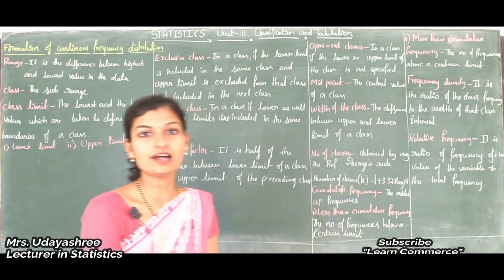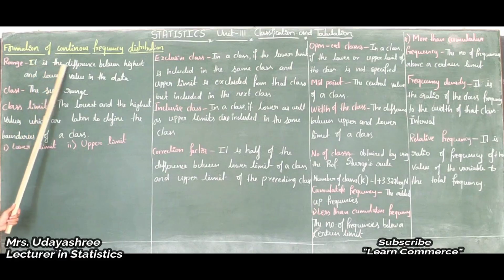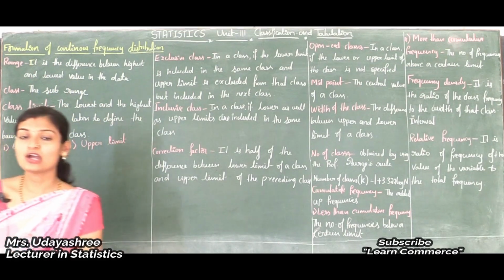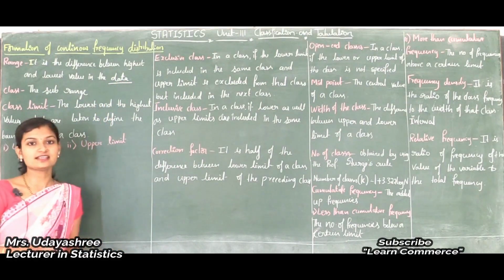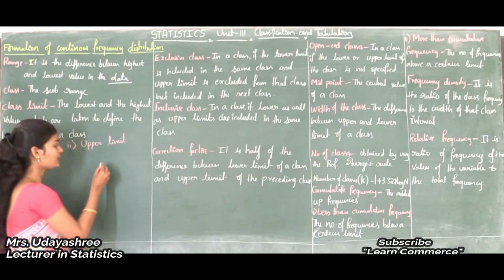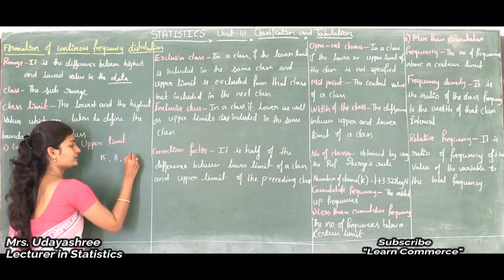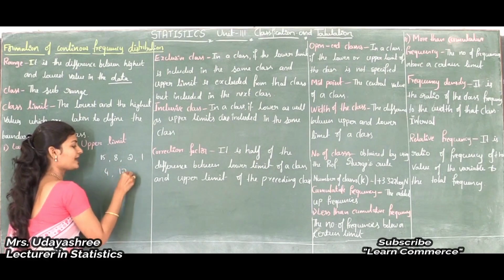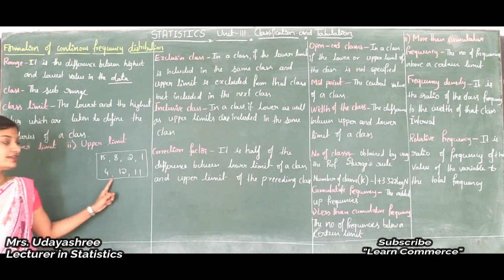The first one is range. So what is range? Range is the difference between the highest and lowest value of the data. We already discussed in the previous class what data is. Data is the measurable characteristics of units. For example, here I will consider 15, 8, 2, 1, 4, 12, 11. These are measurable characteristics, or we can say this is data.